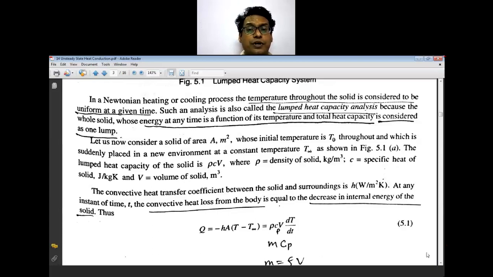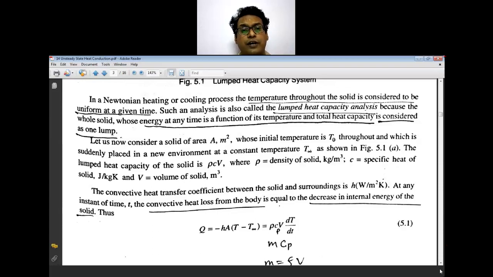So we have to then take the balances over that. Whatever heat is transferred from the surrounding to the system has to be taken into account.